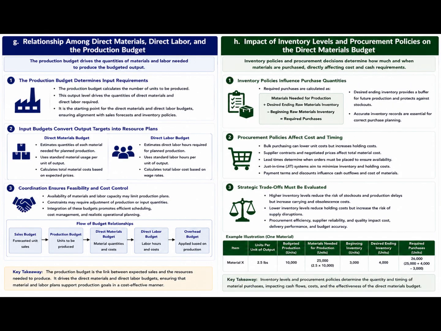G. Relationship among direct materials, direct labor, and the production budget. The production budget determines input requirements. Once required production units are calculated, they drive the quantities of direct materials and direct labor needed. The production budget is therefore the starting point for preparing both the direct materials and direct labor budgets, ensuring operational alignment with sales expectations and inventory policies.